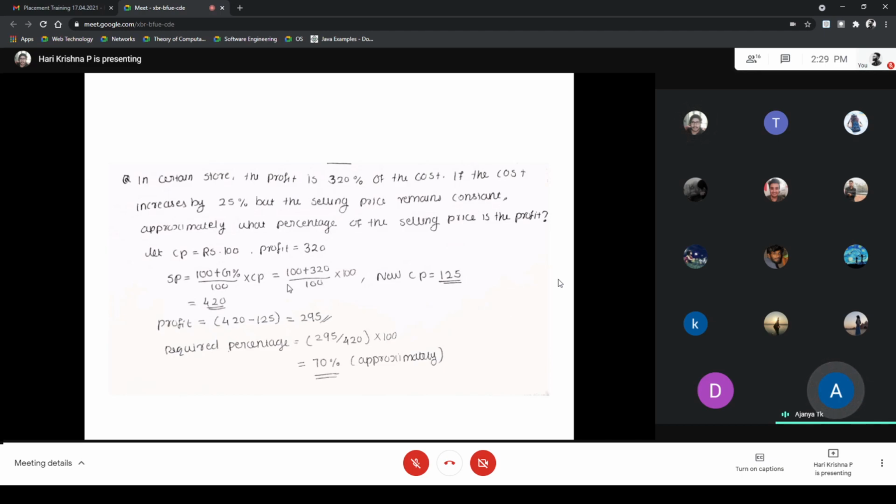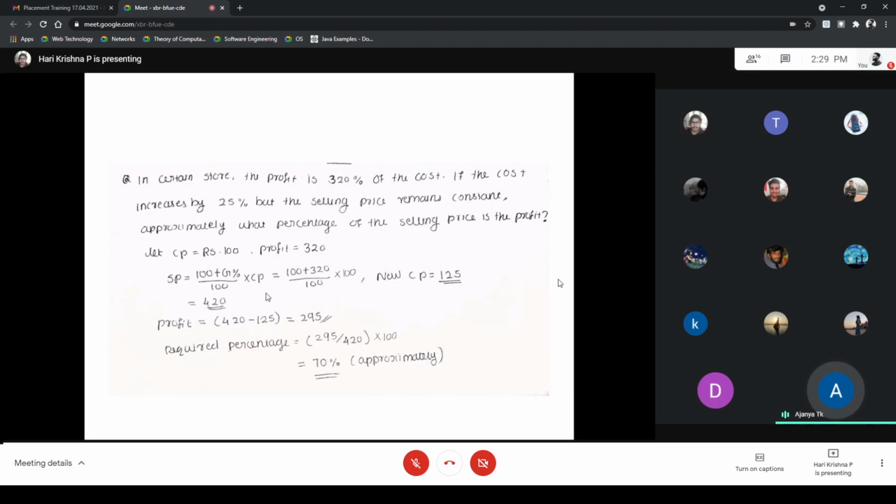So we have the formula to find the selling price, that is (100 plus gain percentage) divided by 100 into cost price. Here, 100 plus gain percentage, that is profit percentage 320, divided by 100 into cost price, which is 100.